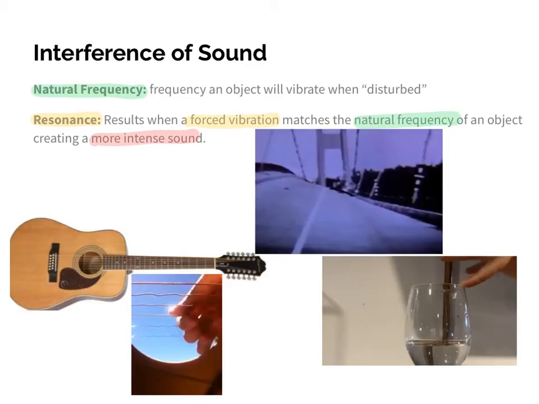So again, what happened there is that the forced vibration of my finger on the rim was matching the natural frequency of the glass, causing that air column to vibrate, and notice that we got different sounds. And the thing to compare is that we have sound being produced in this air column, and how that compares to sound being produced on a string. You'll notice that as the water level went down, we had higher frequency. But again, what we're looking at here is interference of sound based on natural objects.